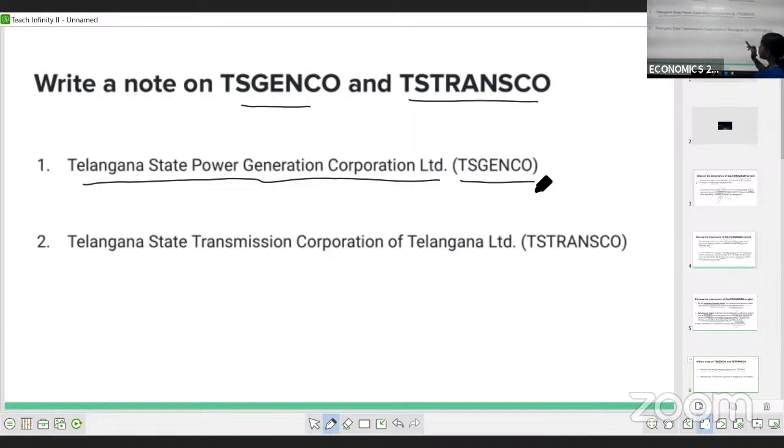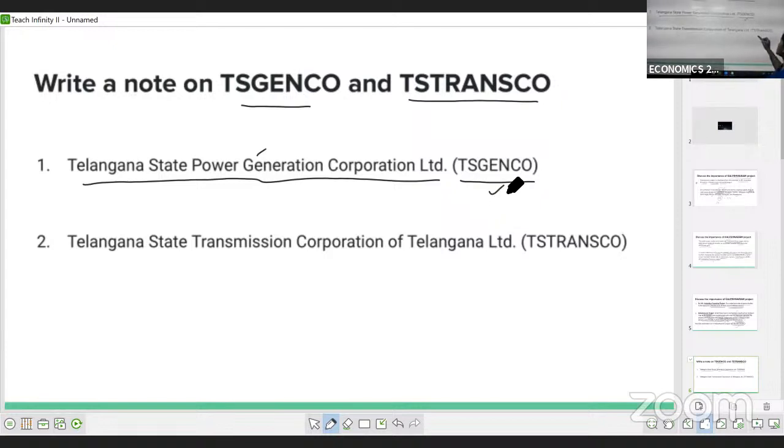TS Genco, Telangana State Power Generation Corporation Limited. So it's generating the power. Telangana State Power Generation Corporation Limited, that is TS Genco.